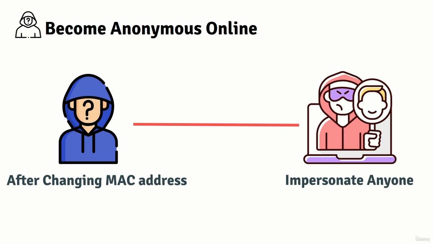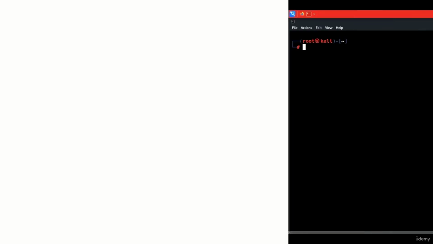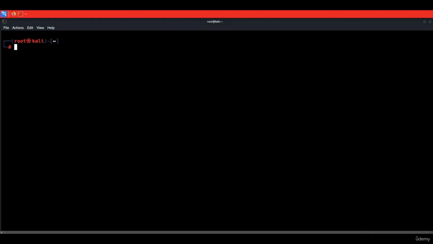Now let's see how to change the MAC address, and for now, we will see how to do it manually, and then we will see how to write a program to do that automatically. Let's move to our hacking operating system. So we will use the ifconfig command to list all the network cards on this computer device.